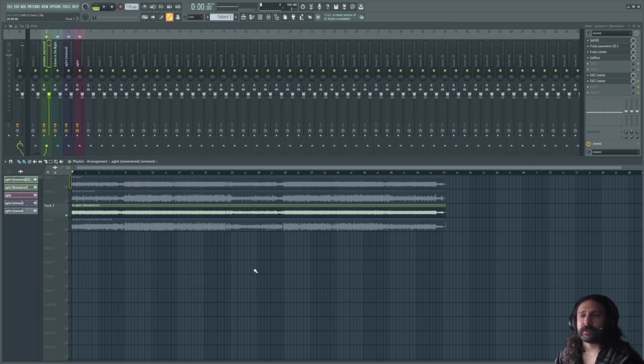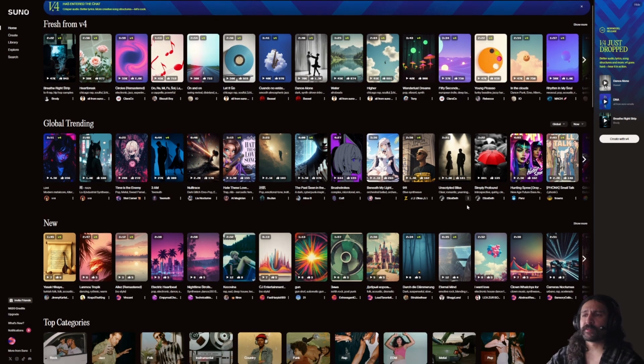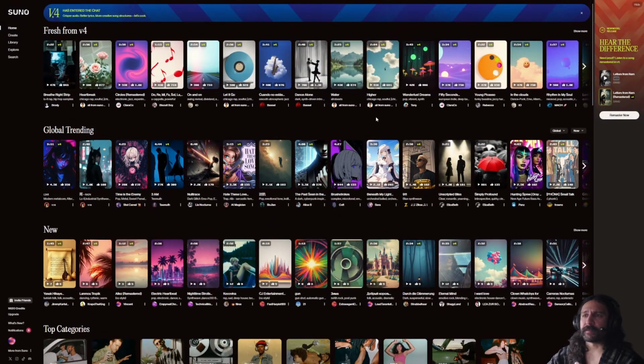Okay, now that we've had a chance to compare the different versions of Suno with the remix versions of Udio, we're going to move on to the interfaces for Suno and Udio. Take a look at the features and tools that are available in either of them. So when you first open up Suno, this is where it places you. We're looking at tracks that are produced by other users. This is more or less a marketplace streaming platform.